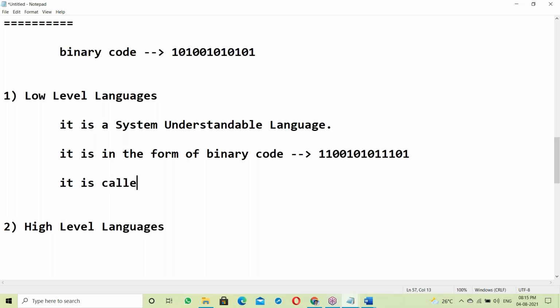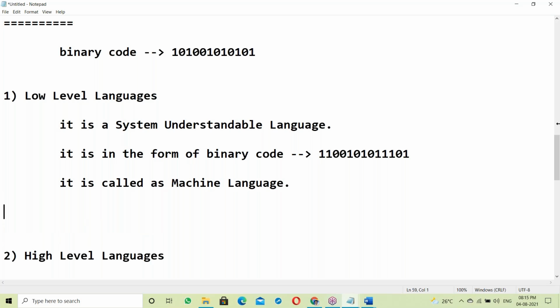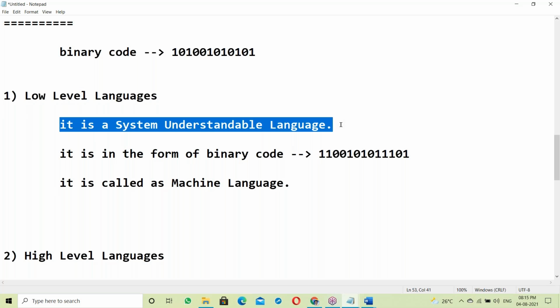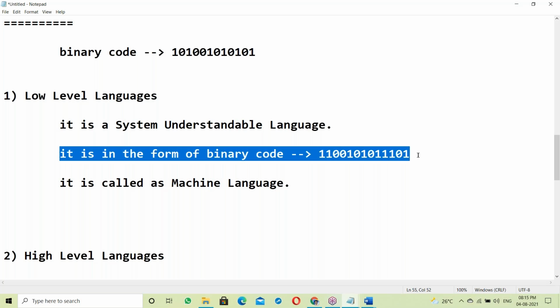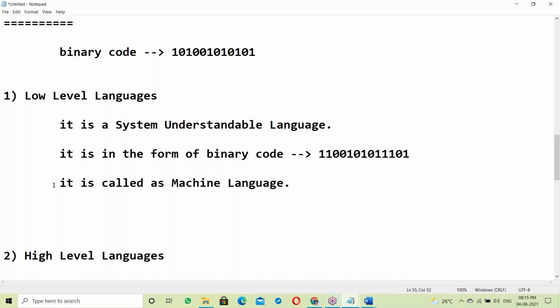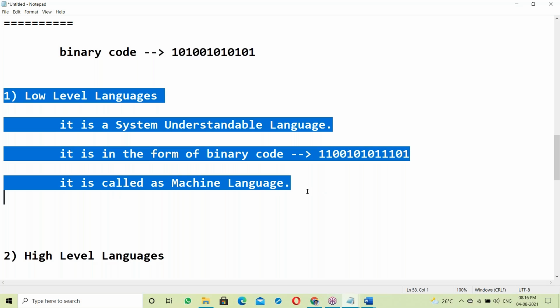It is called machine language. A low level language is a system understandable language, in the form of binary code, like zeros and ones. It is called machine language. So this is a low level language, right?